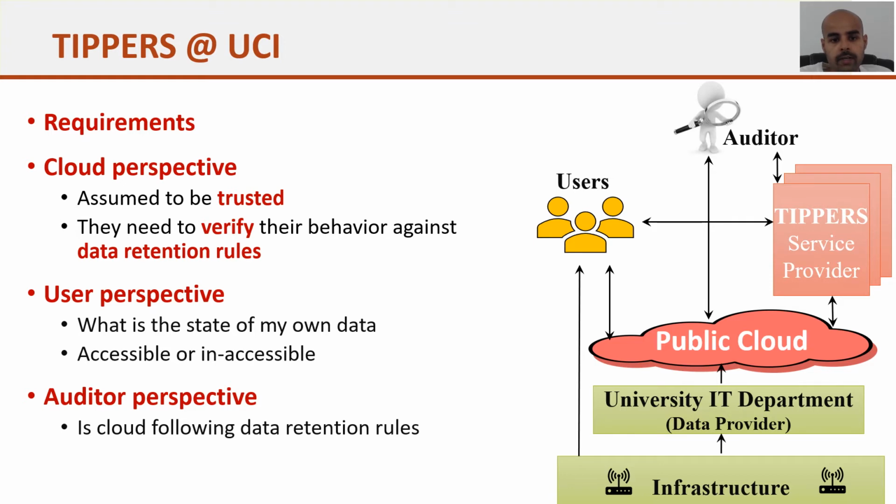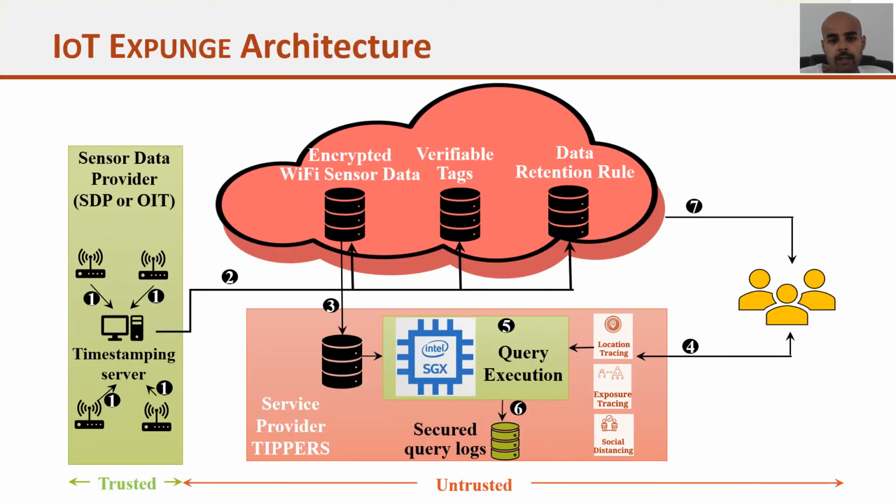So considering these requirements, we develop a system that we call IoT X1, and here is the architecture of the IoT X1. In the green part, you see the IT department part that shows IT department has deployed several Wi-Fi access points and they collect data from several access points. And whenever they collect the data, they use a timestamping server.